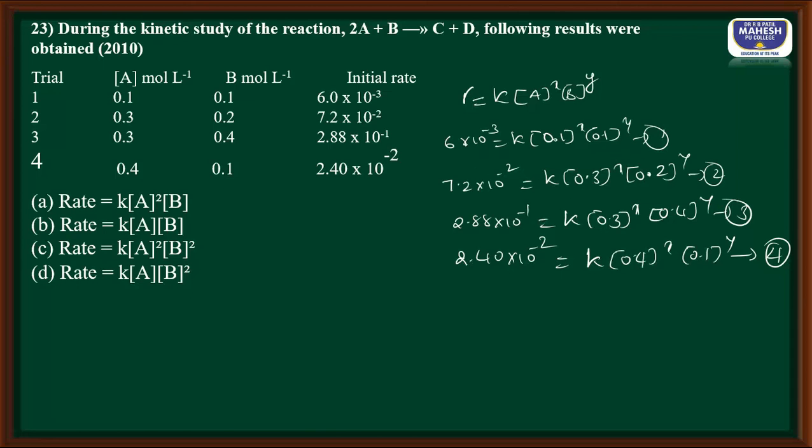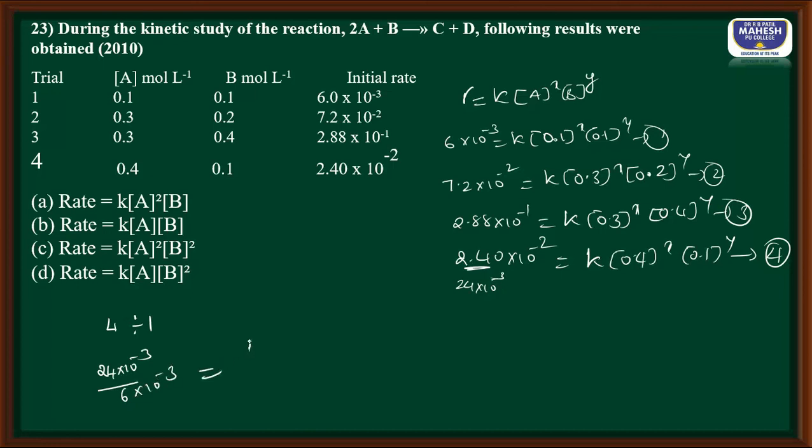I am going to choose equations 1 and 4. Equation 4 divided by 1. If I do, then 2.40 can be written as 24 into 10 to the power minus 3. Students, please see that, divided by 6 into 10 to the power minus 3.